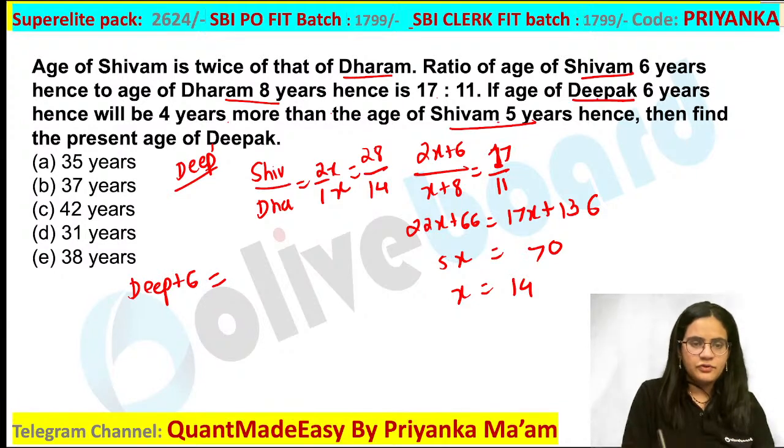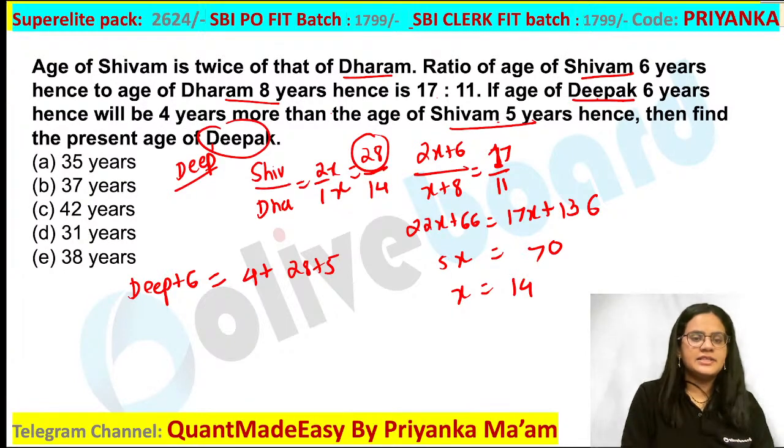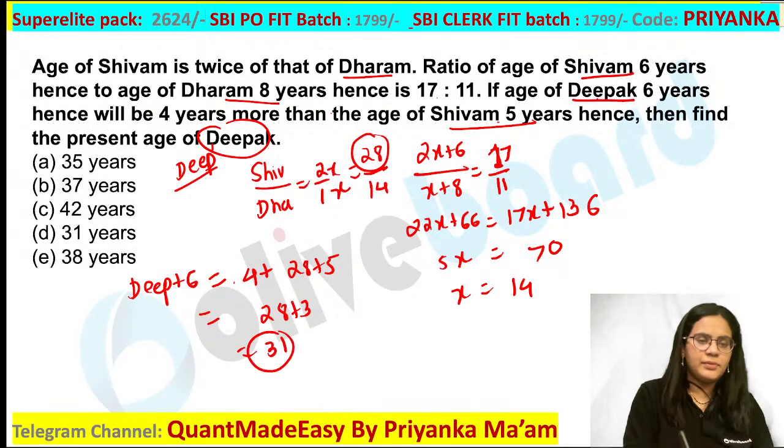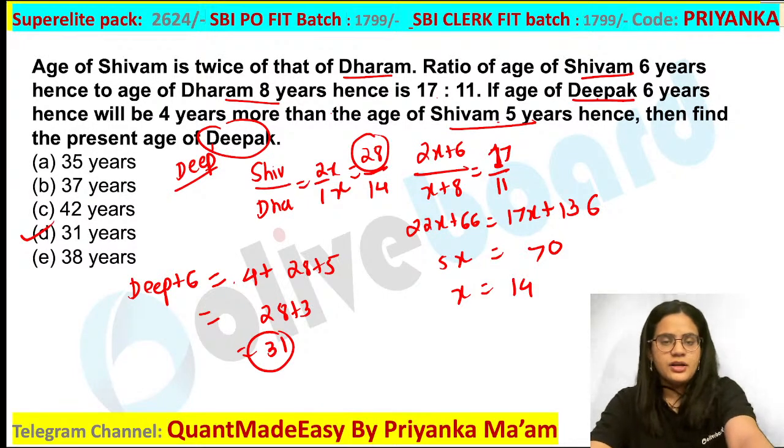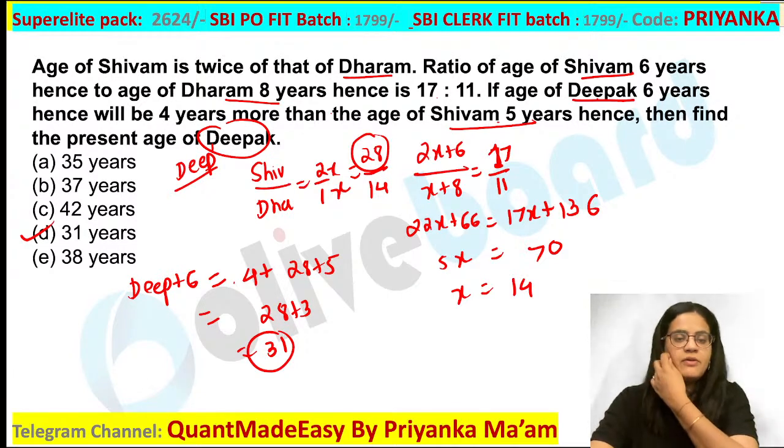Is 4 years more than Shivam 5 years hence. So what have they given? 4 years more than Shivam 5 years hence. So what will you write for Shivam? 28 plus 5. Are you guys getting this? You have to calculate Deepak's present age based on this. So what are you going to get? 9 minus 6 would be 3. 28 plus 3, that is nothing but 31 would be the perfect answer, guys. Very good. 31 is going to be the perfect answer.